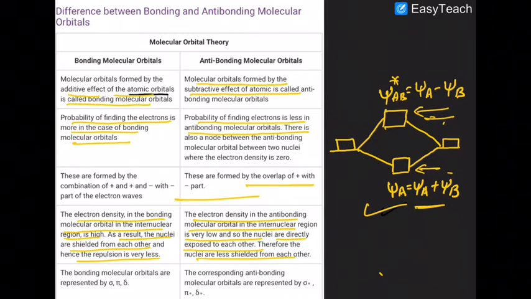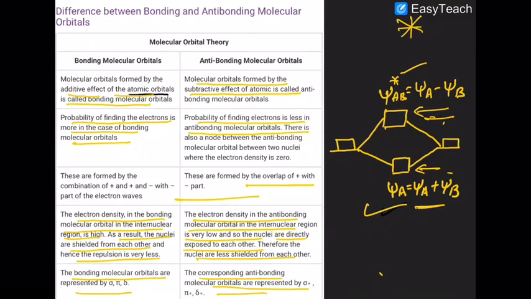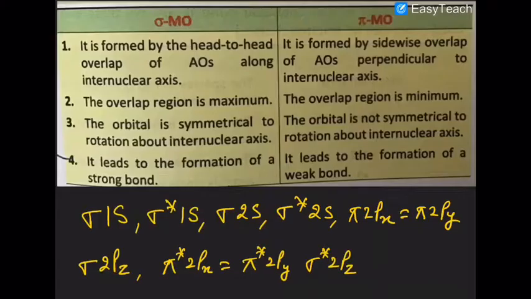The bonding molecular orbitals are given by sigma, pi and delta, while the anti-bonding MOs are given by sigma star, pi star or delta star. Here, asterisk or star means anti-bonding. Are you getting that?